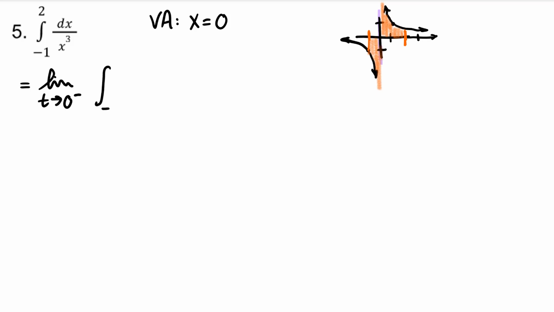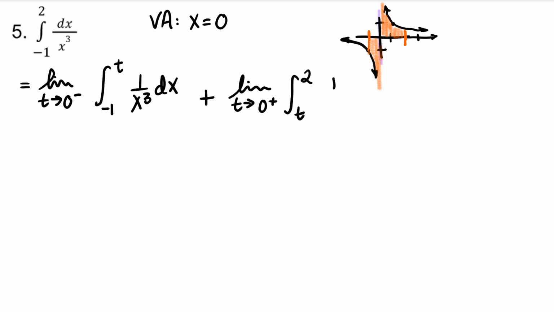So we would start at the lowest limit, -1, and go up to t, which is 0 from the left. We'd have another limit showing the area of the second orange portion, 0 from the right. Our lower limit for this integral would be t, and our upper limit would be 2, because the limits always need to be in order, least to greatest. Let's integrate and evaluate.